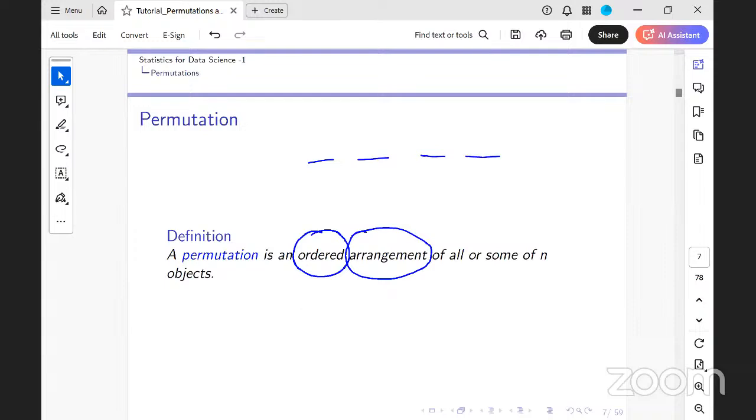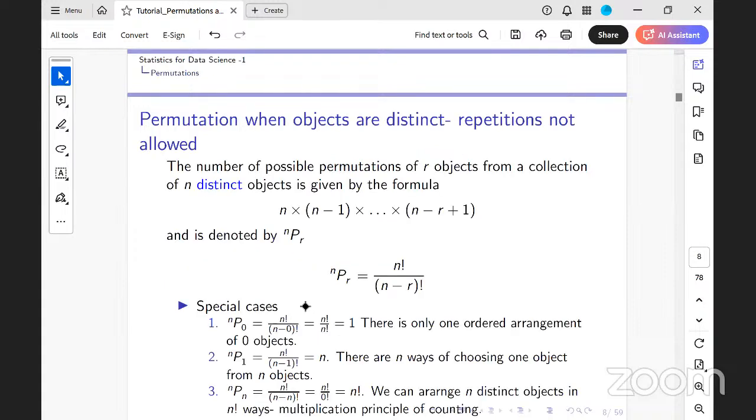So the first is the number of possible permutations of R objects from a collection of N objects. So I'm taking R objects. The first one can be done in N ways. The second can be done in N minus 1. The third in N minus 2. Similarly, the Rth object would be N minus R plus 1. The multiplication rule gives N into N minus 1 up to N minus R plus 1 as the possible ways of arranging R objects from a collection of N objects.